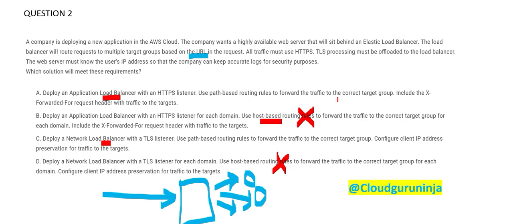This question, in question one, it was a clear-cut case for a network load balancer. We were talking about communication, encryption, and so on. This question is about balancing the load, like based on this guy is a team lead. This guy will say, I want to route the request to here based on the health checks and availability of the people. Okay, that is a precise application load balancer job. So that is why I think this is wrong. But now another thing which is different is this guy is saying I will configure client IP address preservation for traffic to the targets. And this guy here is saying I will use X-Forwarded-For.